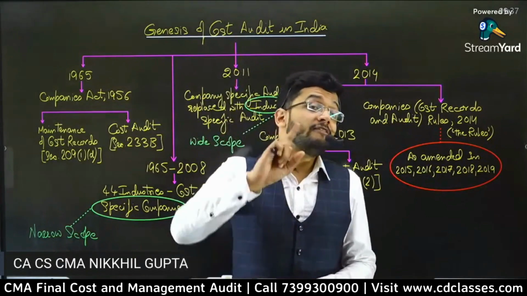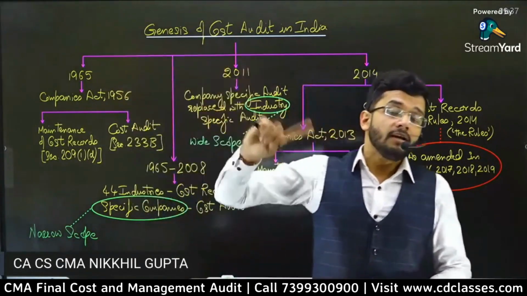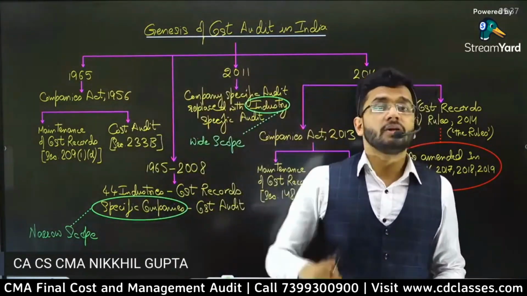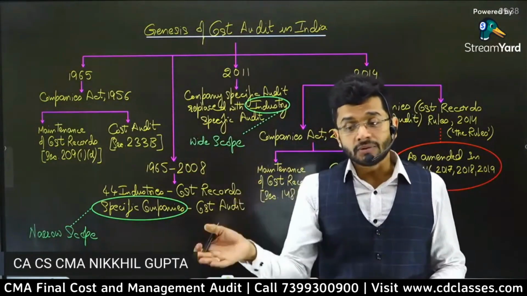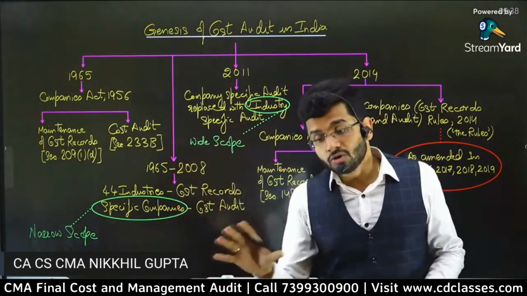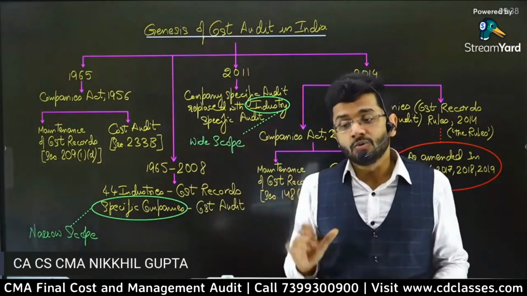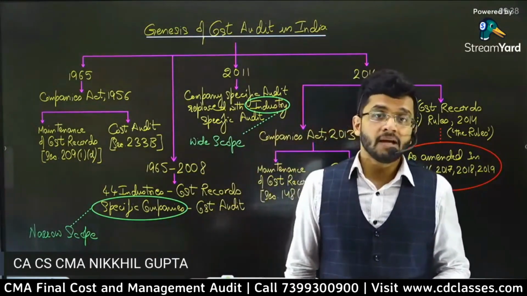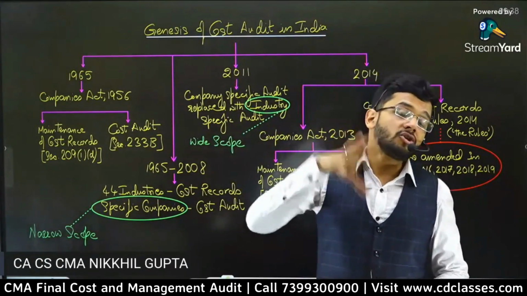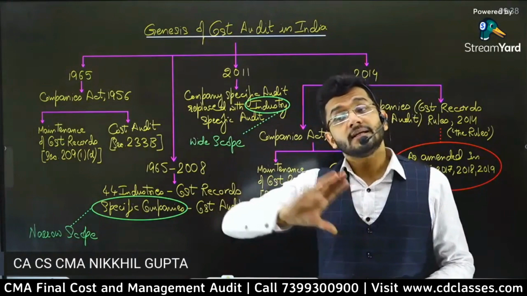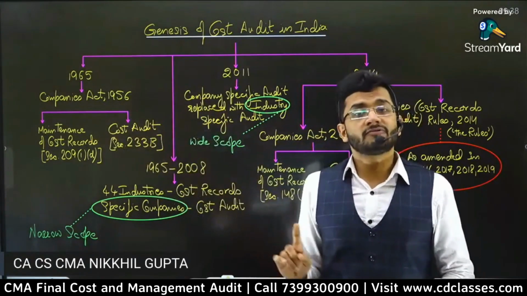Financial audit means he will not be looking at the cost. A CA will only be looking at the financial statements, whether debits and credits and accounting standards have been followed or not. Now, a very important distinguishing factor between chartered accountants and cost accountants is that cost audit is the monopoly of cost accountants, and financial audit is the monopoly of chartered accountants.